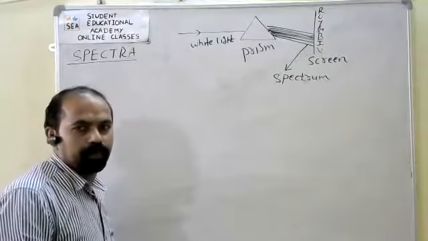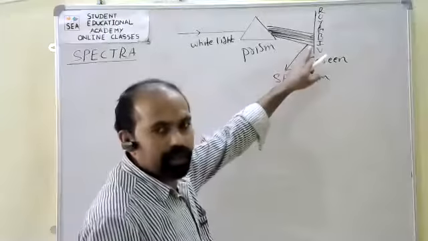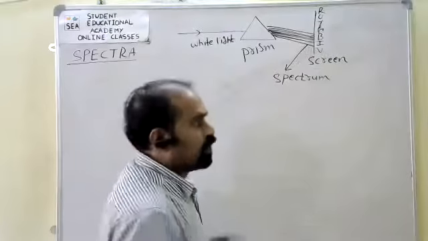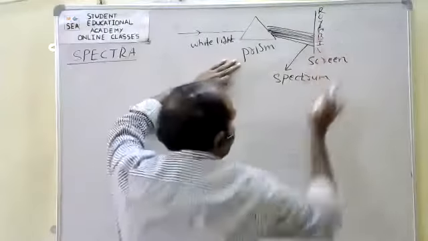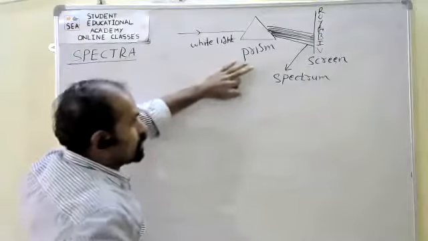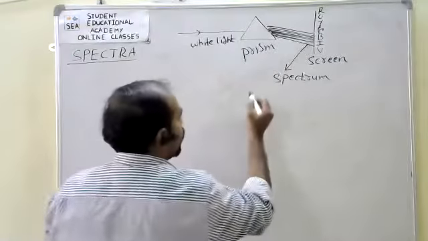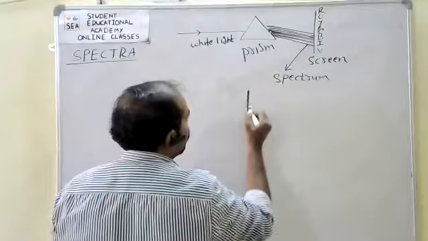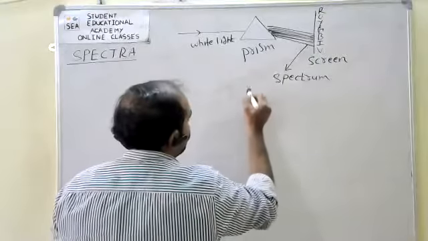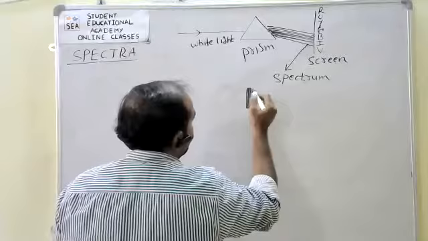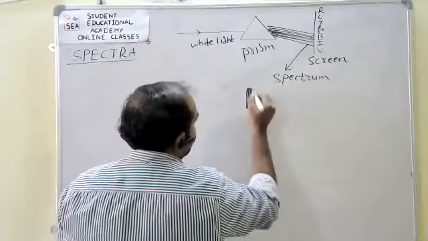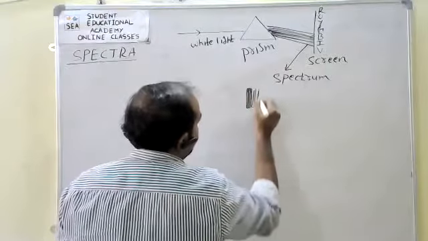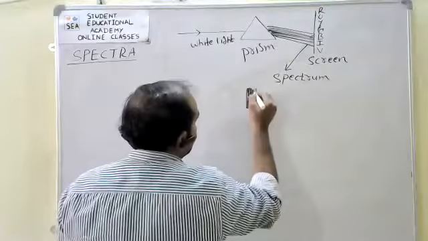Now, particularly in this case, we are getting the 7 colors continuously.